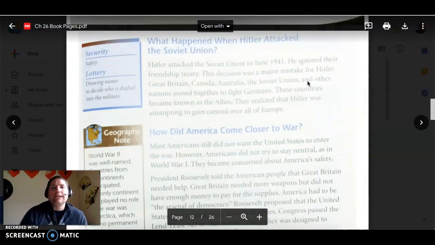Going on. What happened when Hitler attacked the Soviet Union? Hitler attacked the Soviet Union in June 1941. He ignored their friendship treaty. This decision was a major mistake for Hitler. Great Britain, Canada, Australia, the Soviet Union, and other nations joined together to fight Germany. These countries became known as the Allies.